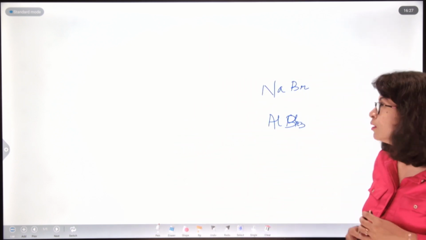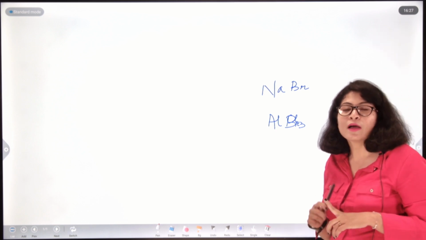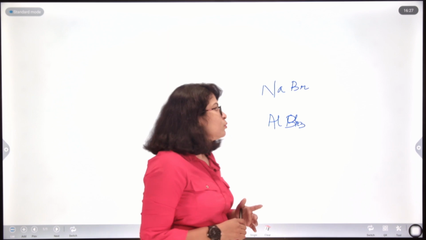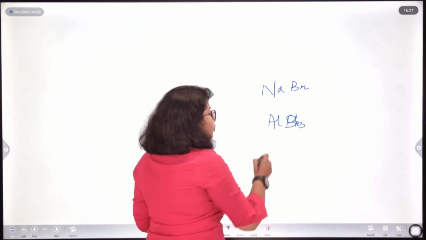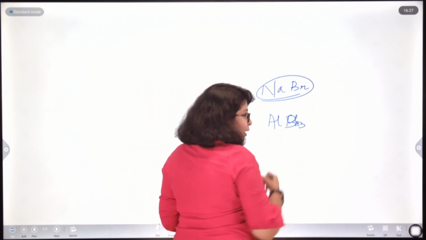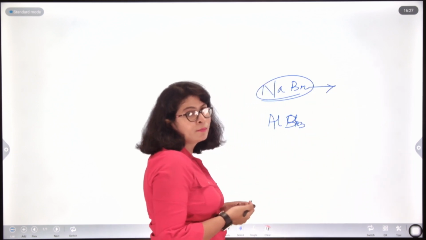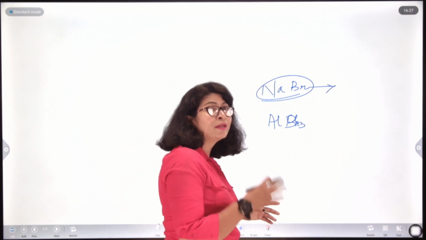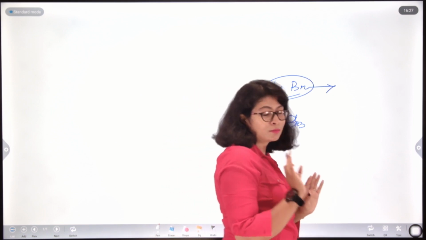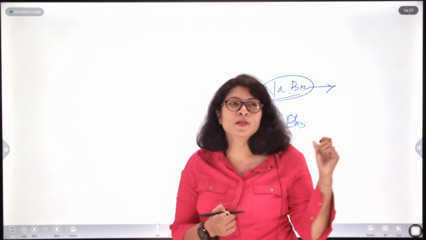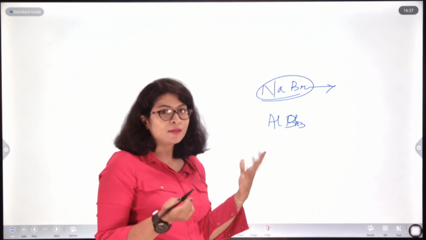But here, we have also learnt ionic compounds have very high melting and boiling points. So if I see sodium bromide, then of course sodium bromide satisfies the property of an ionic bond, and it has a very high melting and boiling point. Its boiling point is somewhere around 400-something Kelvin.